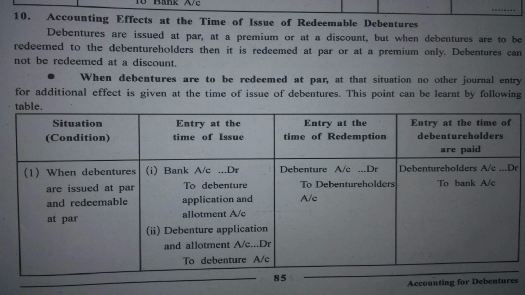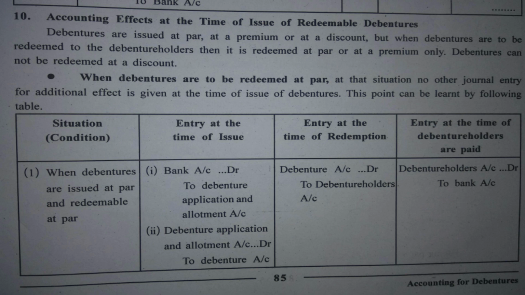That means a debenture holder will purchase a debenture for rupees 100. He will give 100 rupees to the company, and after a predetermined time, the company will return those 100 rupees to the debenture holder. This is said to be issue of debentures at par and redeemable at par. मतलब company 100 rupees debenture holders से मंगवाएगी और उनको वापस भी 100 rupees किए जाएंगे.